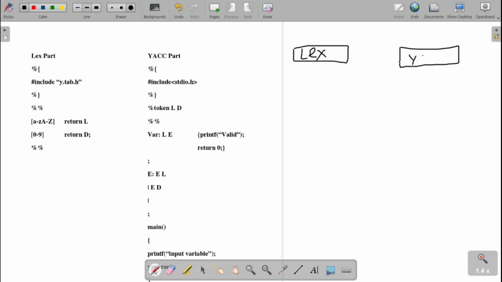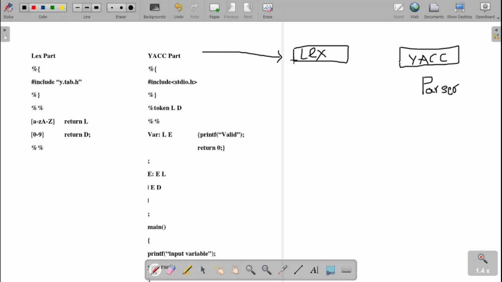The first one is the lexical analysis. The second one is the syntax analysis. This syntax analysis is called parsing, or in short we call it the parser, whereas the lexical analysis we call the lexer. These parsers are meant for your Yacc program. These parsers are nothing but the Yacc programs. Between the lex and the Yacc, the input program will be provided to the lexer. The lex will divide that input program into tokens. This we have learnt already, and those tokens are fed into the Yacc.